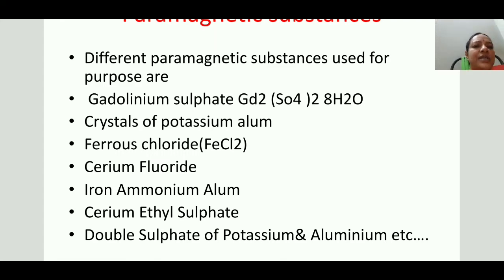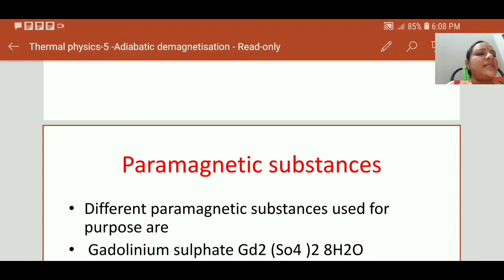This is about adiabatic demagnetization. This is today's class.